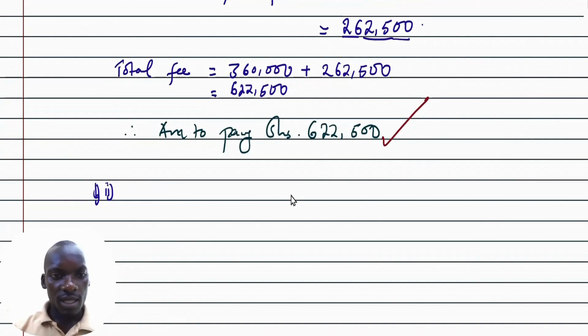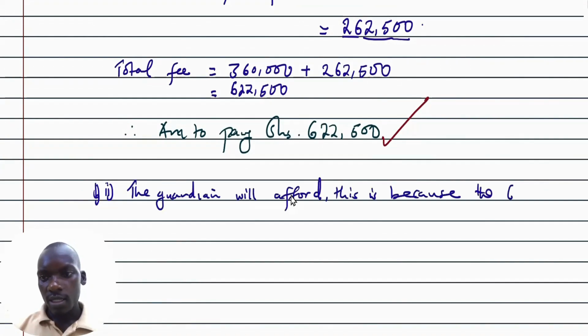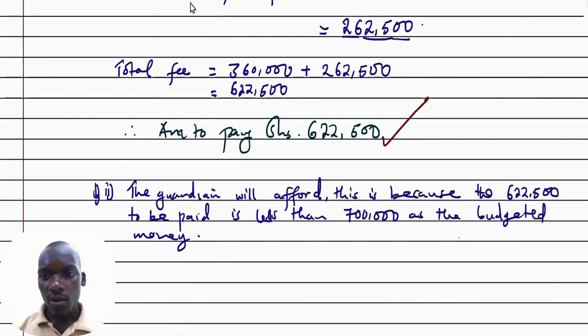So we can say that the guardian will afford, because the 622,500 to be paid is less than the 700,000 budgeted money. Therefore, this becomes our correct answer for Roman number 2 of part B.